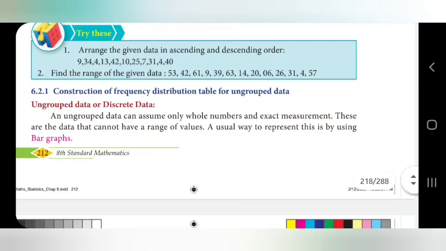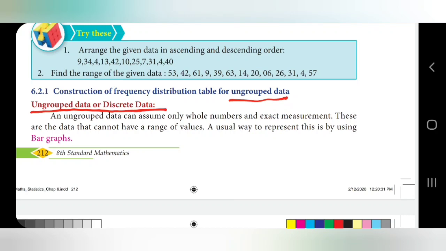Now we will see construction of frequency distribution table. First we will see the ungrouped data, or discrete data.